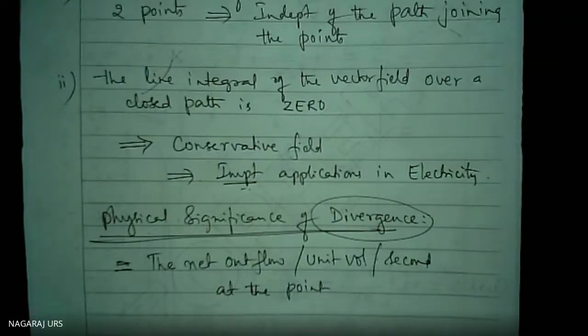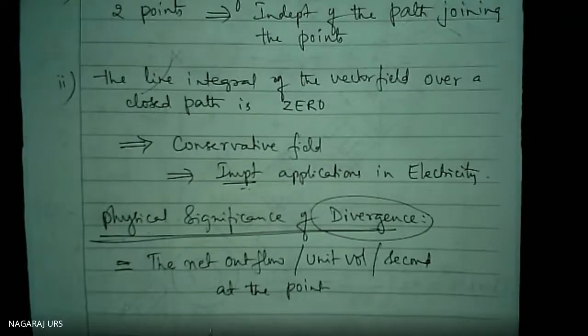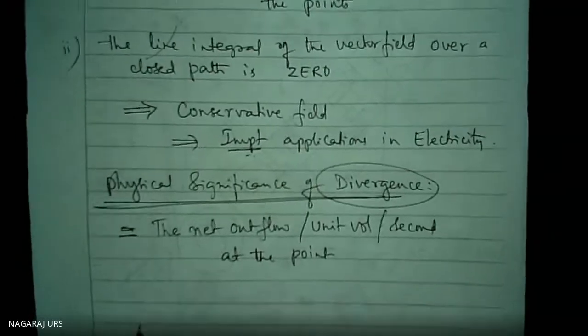So what is that meaning? Again, we have not understood what is this meaning here. It means that in fluid dynamics, if the liquid or any fluid is expanding from a source, this is the point.